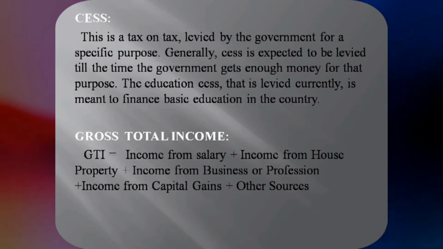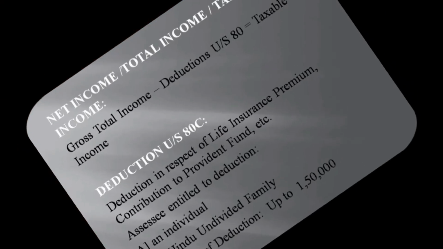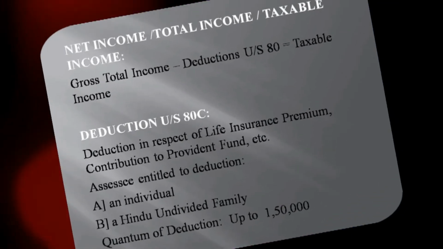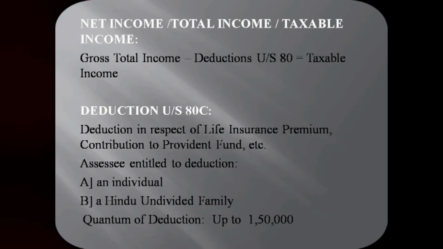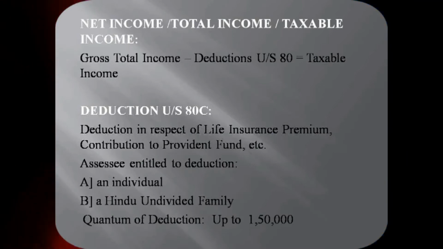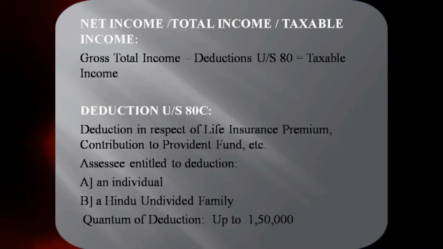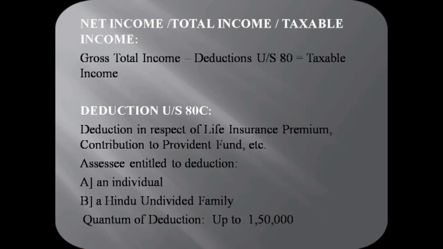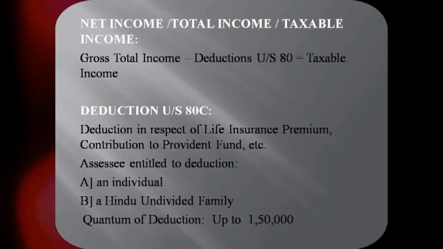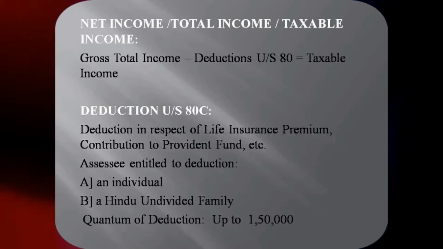After the computation of gross total income, we have to calculate the net income. Net income means the taxable income. Taxable income is after the deduction under section 80C. If the assessee is eligible to claim any deduction under section 80, we can have the deduction from the gross total income, and the result is known as net income.